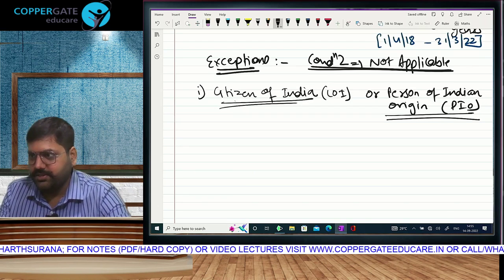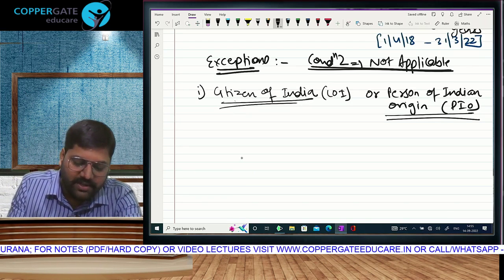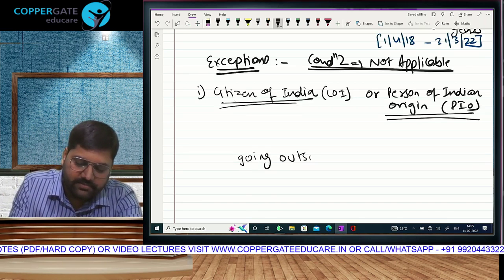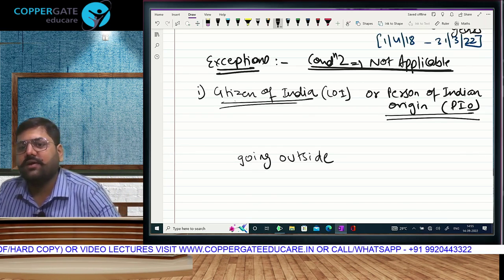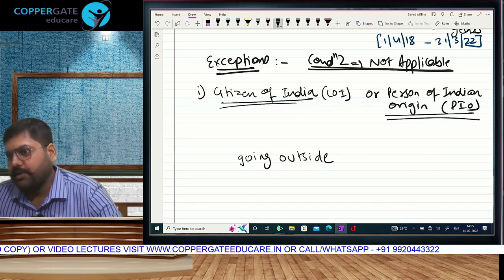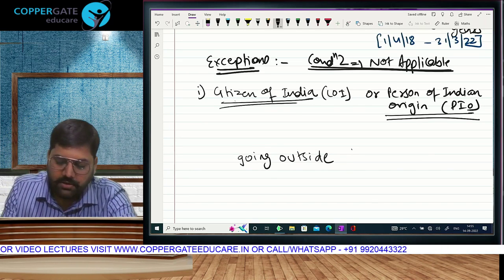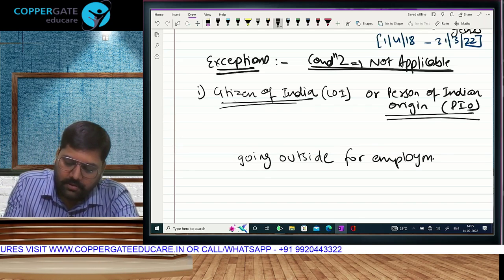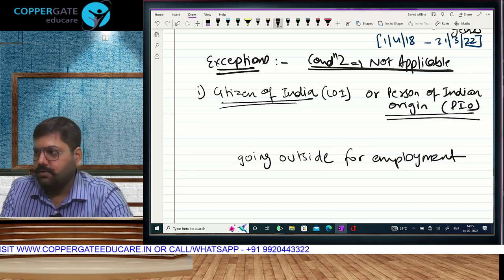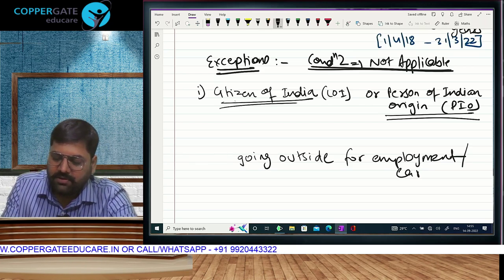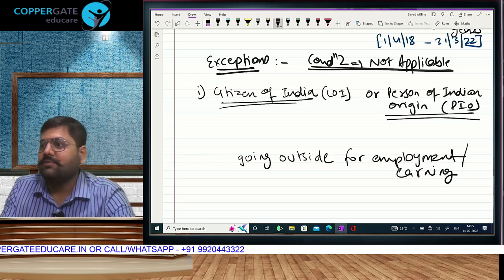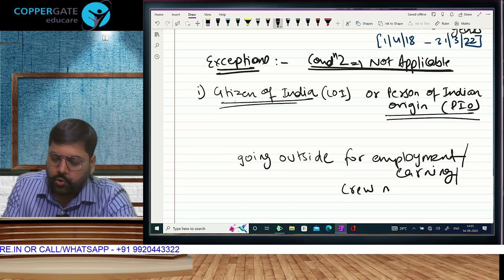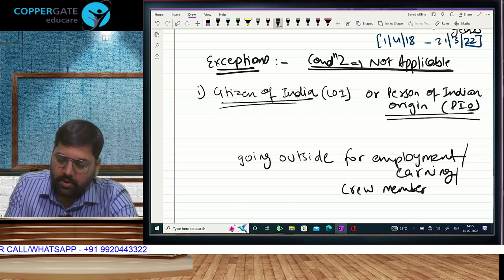Indian origin who is leaving the country. That means, can I say going outside the country? Normally, where do you stay? In India. But you are leaving. For what? For the purpose of employment. For the purpose of earning any income. Or as a crew member of an Indian ship.